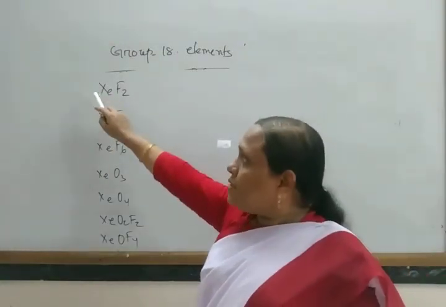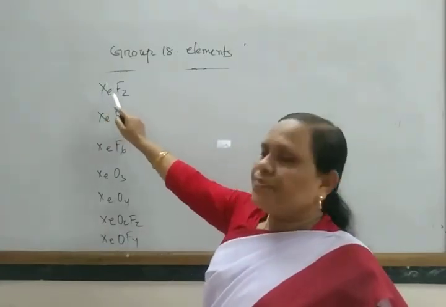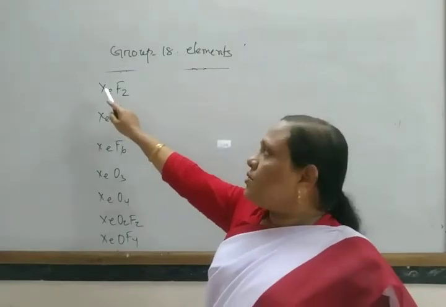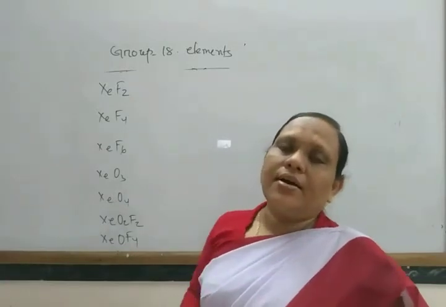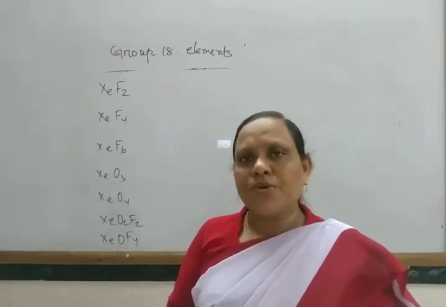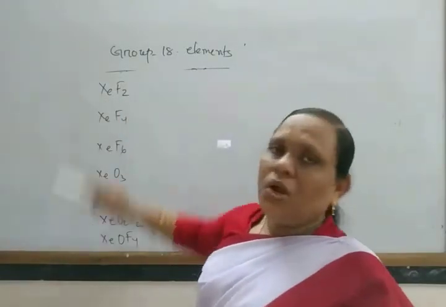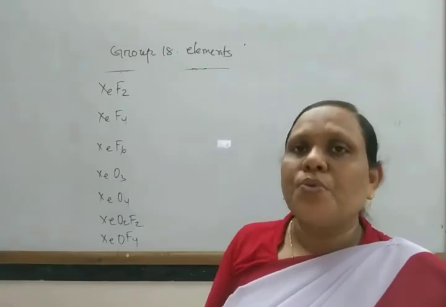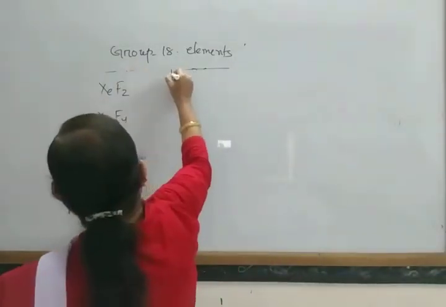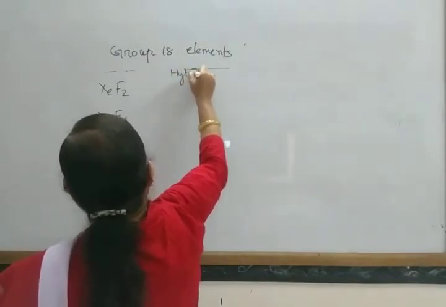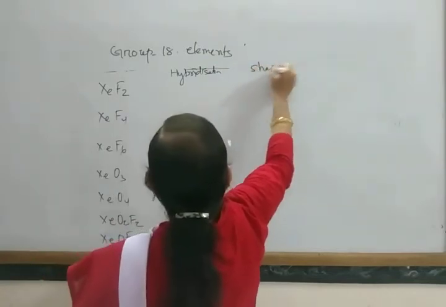As the xenon atom has 8 valence electrons and forms only 2 bonds, 8 minus 2 is 6, 6 by 2 is 3. So it has 3 lone pairs and 2 bond pairs, total electron pairs 5.